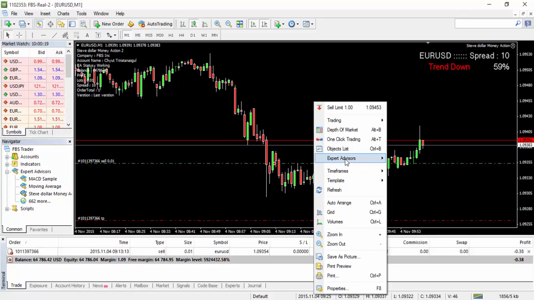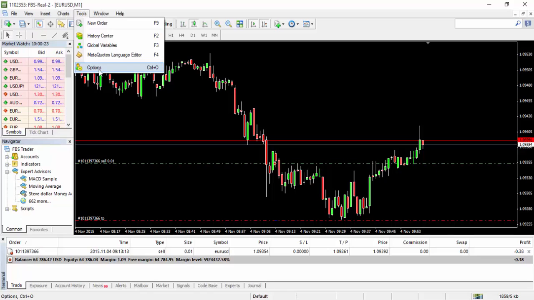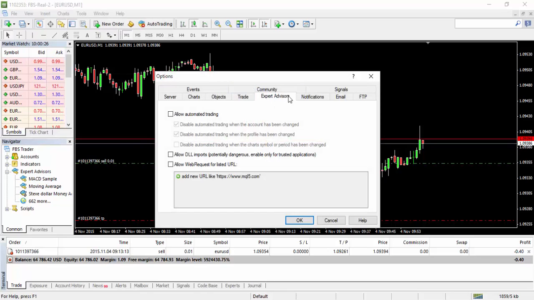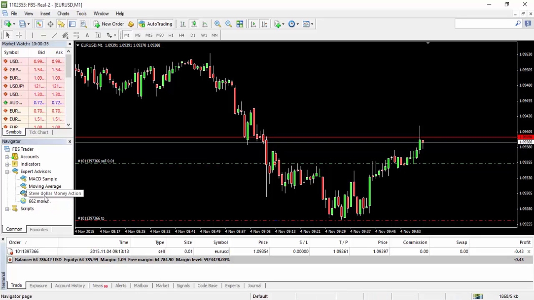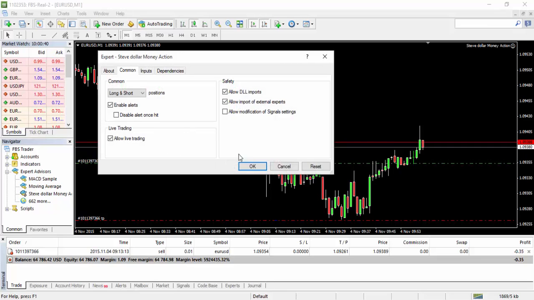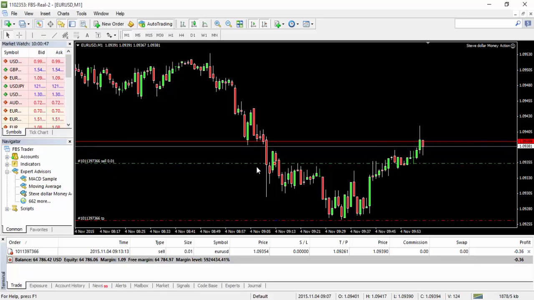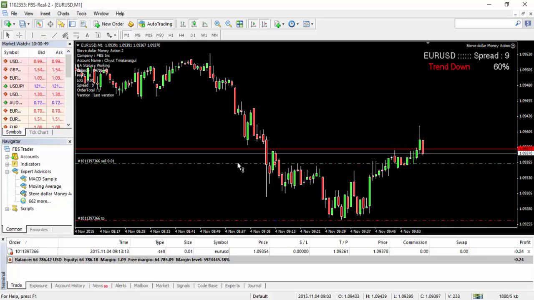Now let me show you the second way. Go to Tools, Options, Expert Advisors, and click Allow Automated Trading and allow DLL imports and OK. Now every time that you drag the EA into the graph, it will automatically work. Click OK. Then wait for it to work. The EA status will say working.